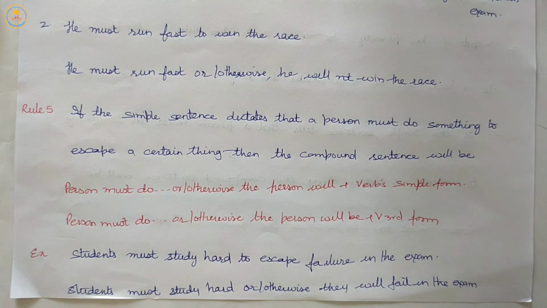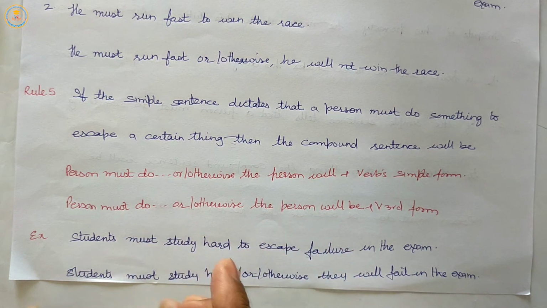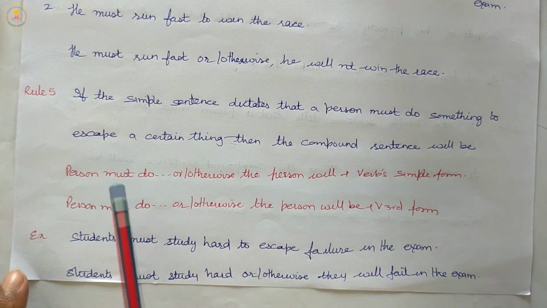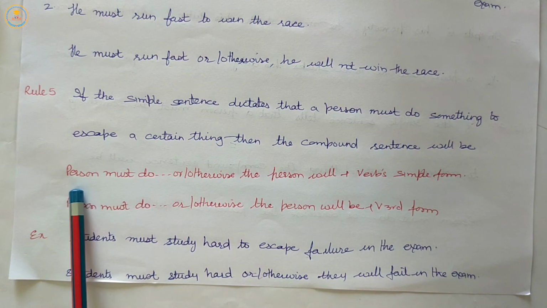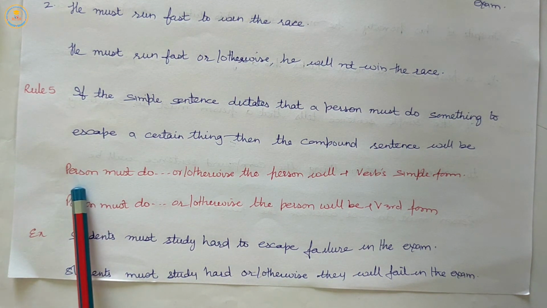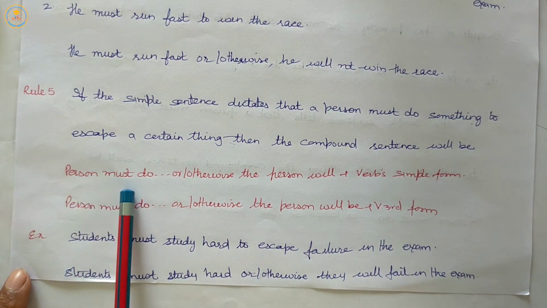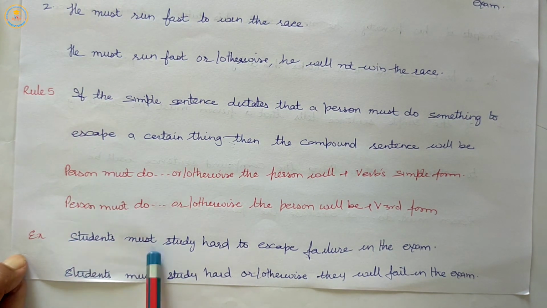So, our fifth rule tells us that if the simple sentence dictates that a person must do something to escape or avoid a certain thing, then the formation will be person must do the work. Suppose here students must study hard.